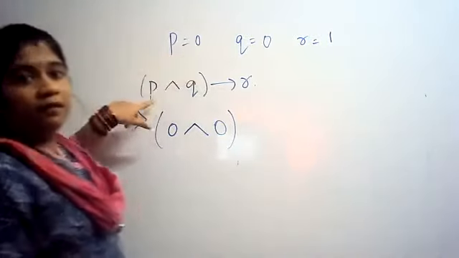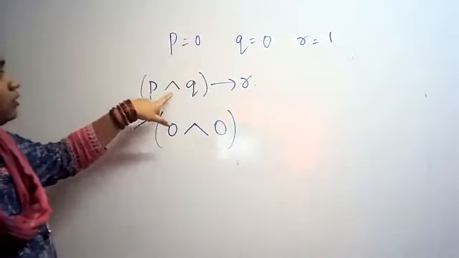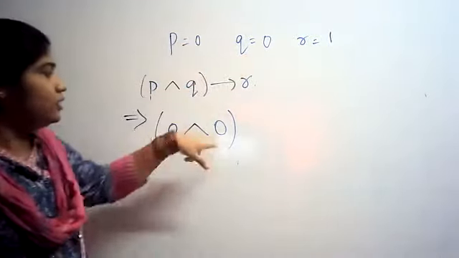Okay, P is 0. Conjunction. What is Q? It is 0.